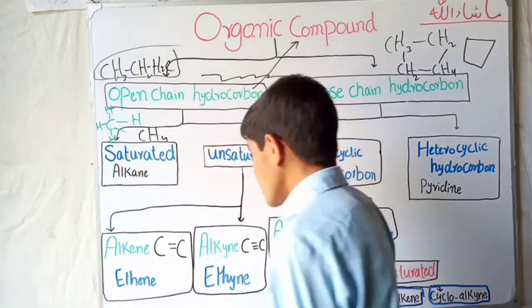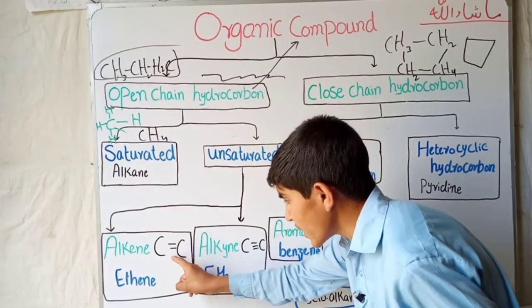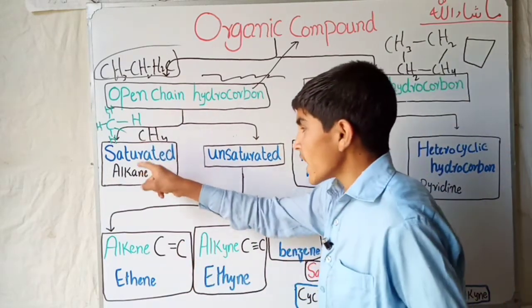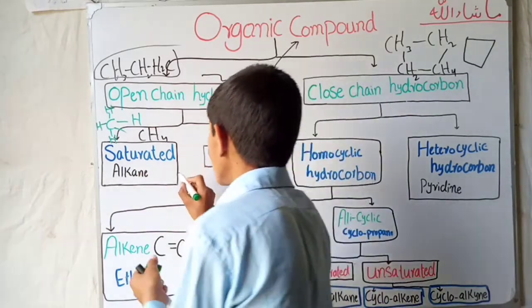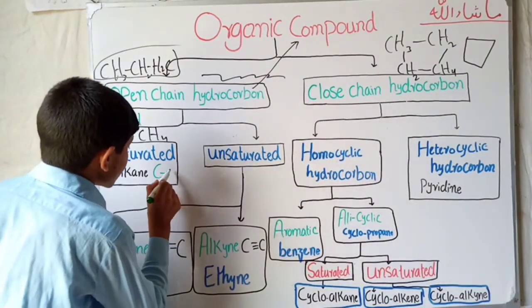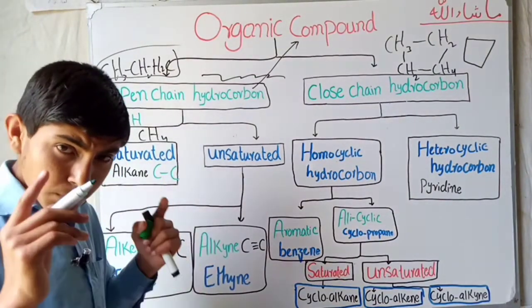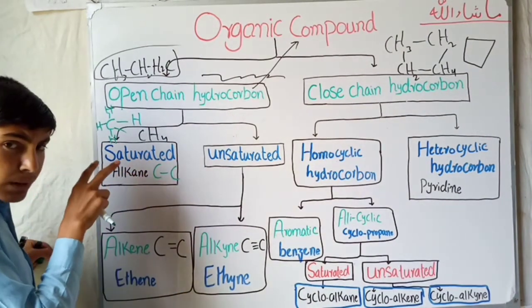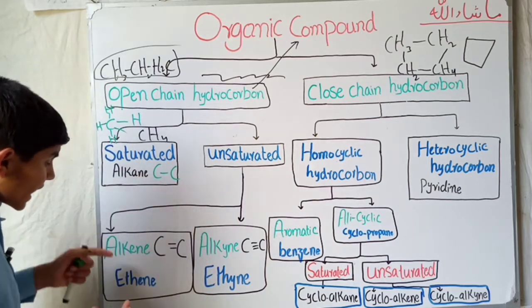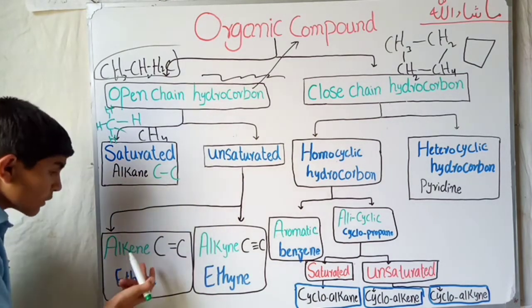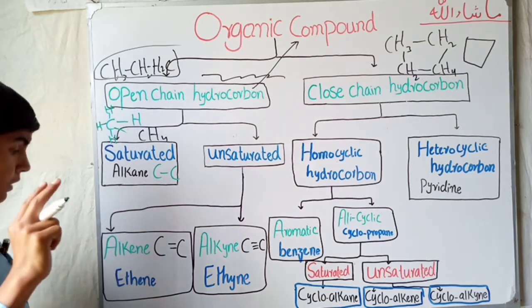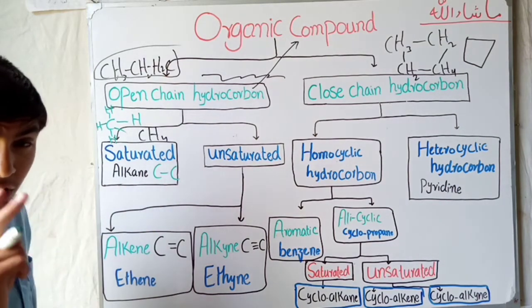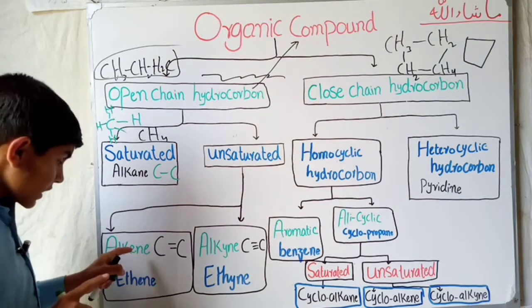In alkene there is a double bond between the carbons, while in the saturated hydrocarbon, the alkane, there is only a single bond between the carbon atoms. In alkene there will be one double bond.